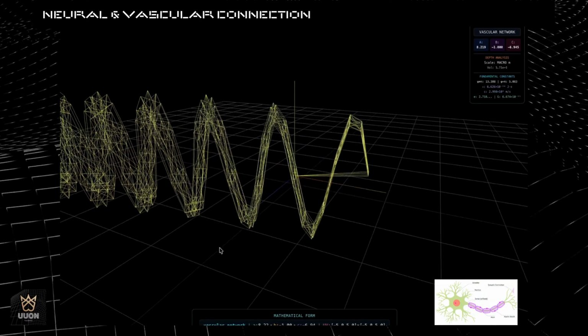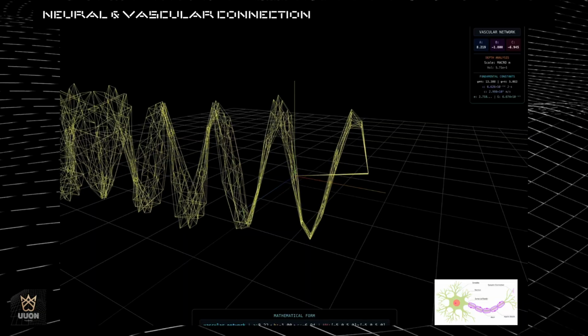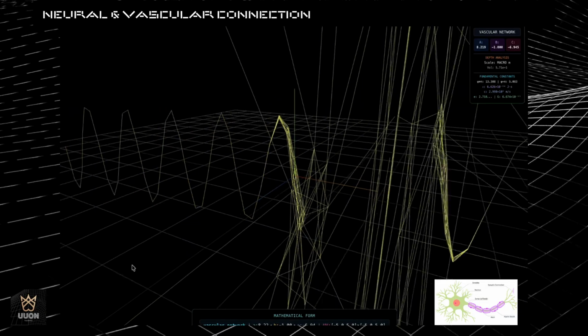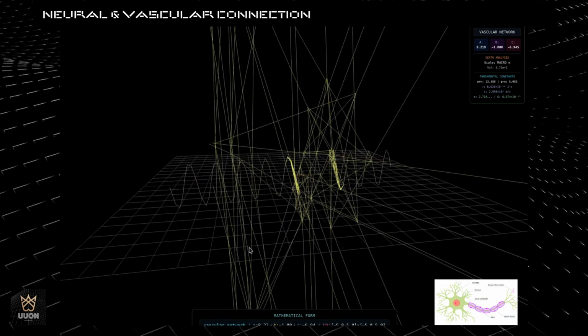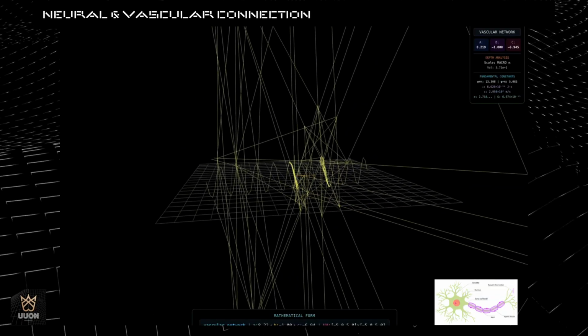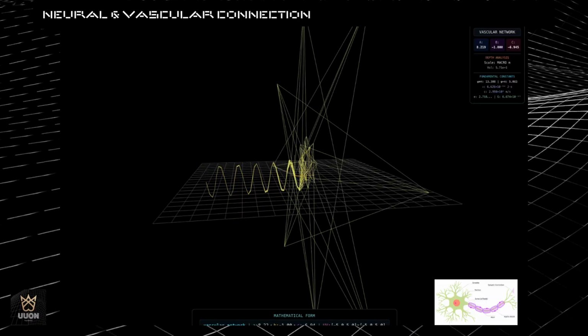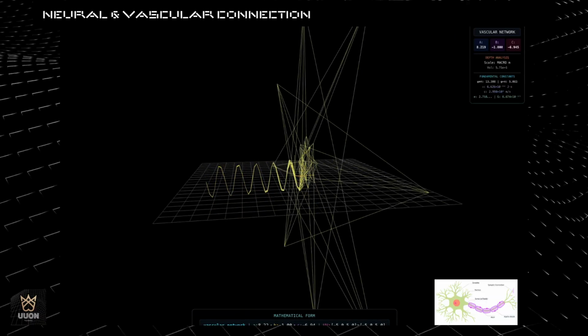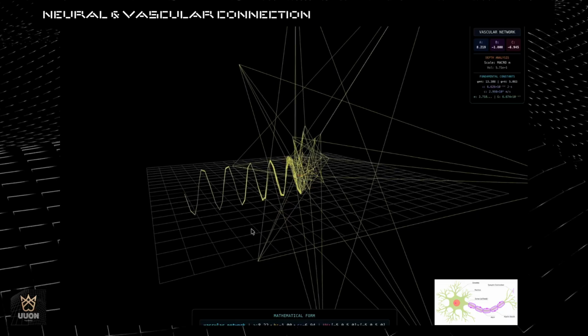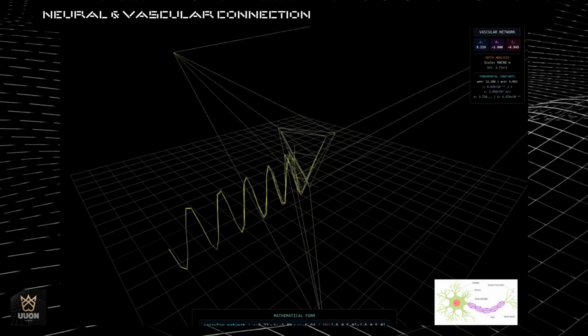Beyond medicine, the benefits could ripple outward. Neuromorphic engineering could take inspiration from these coupled dynamics, building hardware that doesn't just mimic spikes, but reproduces vascular-like regulation to keep systems stable under load. That could mean faster, more resilient computing architectures that adapt in real time instead of failing abruptly.